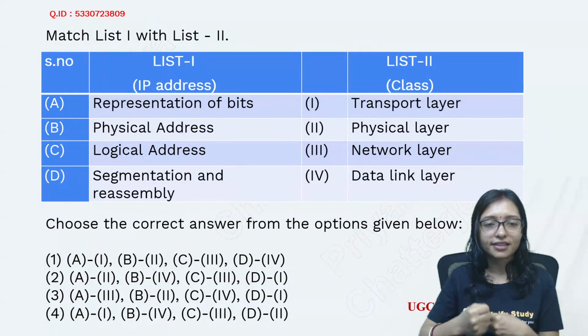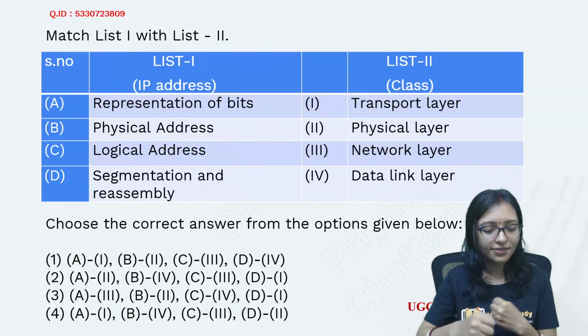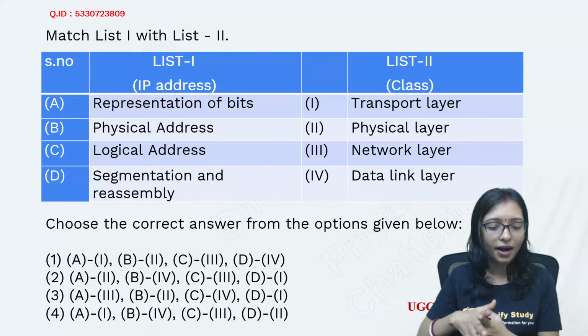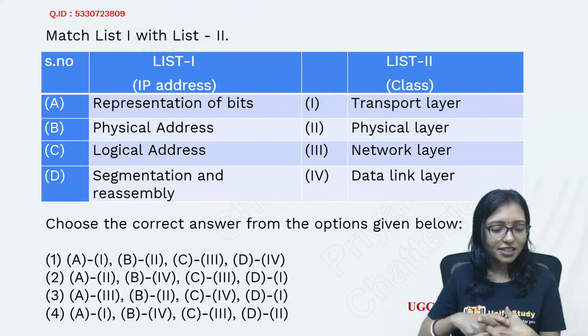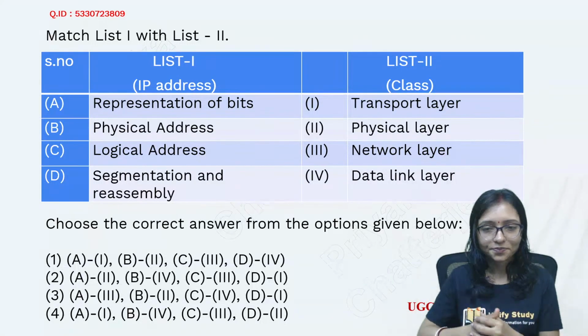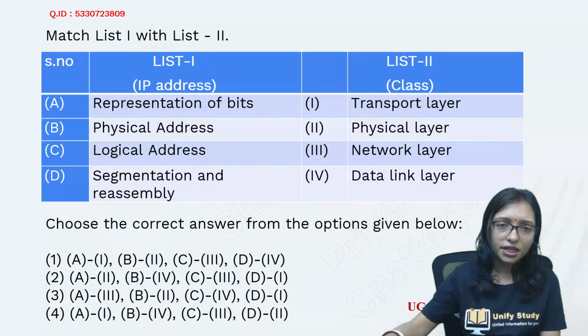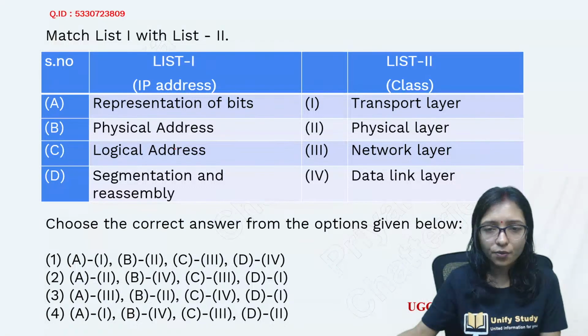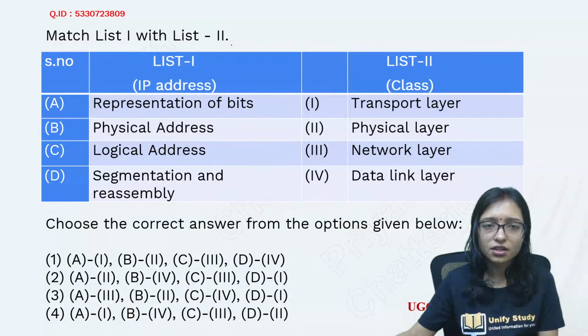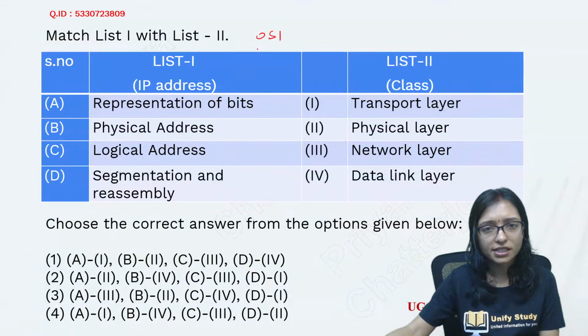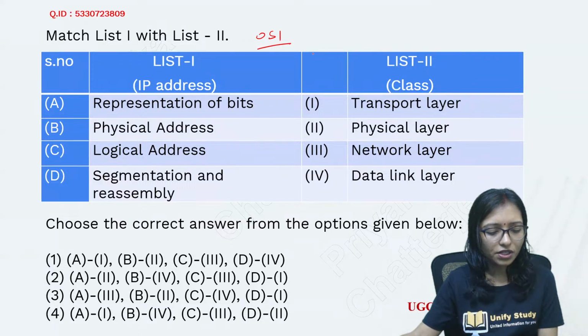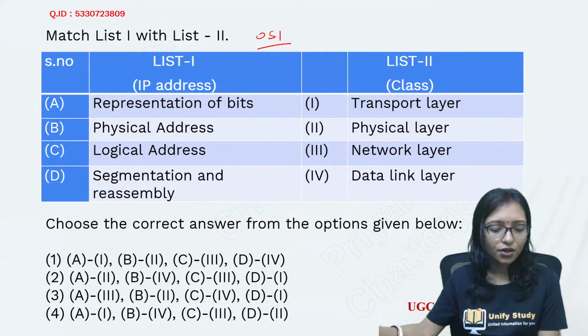So you will get the energy to do this easy question, and after that I am coming to the difficult part. This is just a brush up. It is easy. Transport layer, physical layer, network layer, data link layer: the OSI model is an always expected area. Questions always come from this area. Don't worry.